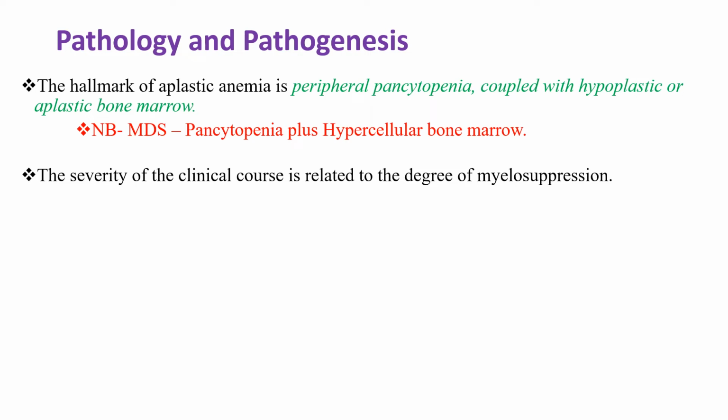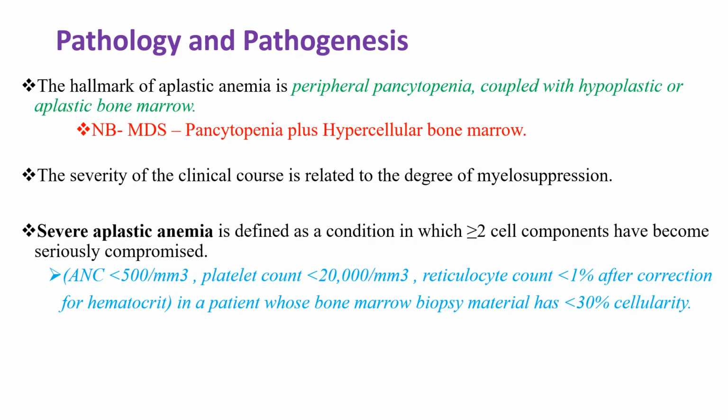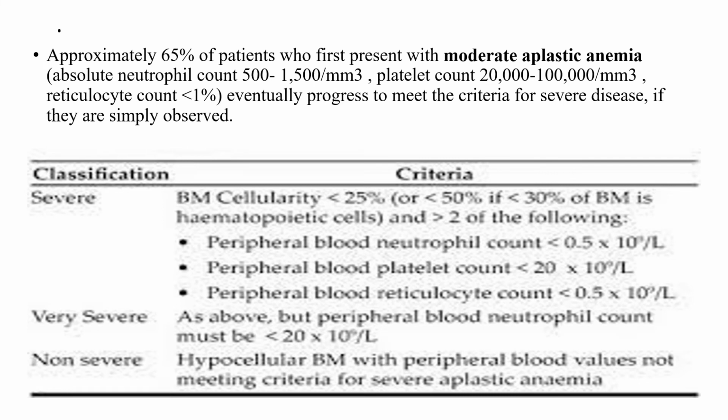The severity of the clinical course is related to the degree of myelosuppression, and we say severe aplastic anemia if the following two conditions are fulfilled. That means if absolute neutrophil count is less than 500 or platelet count is less than 20,000 or retic count is less than 1% after correction for hematocrit, and the bone marrow biopsy material has less than 30% cellularity or hypocellular bone marrow. Approximately 65% of patients who first present with moderate or non-severe form of aplastic anemia eventually progress to meet the criteria for severe disease if they are simply observed without treatment.